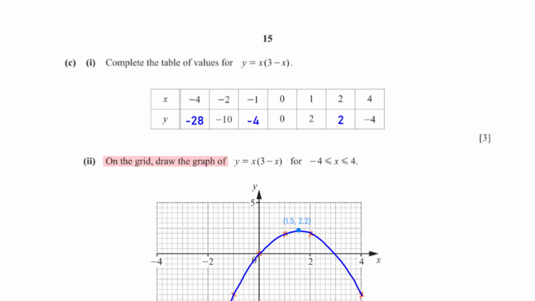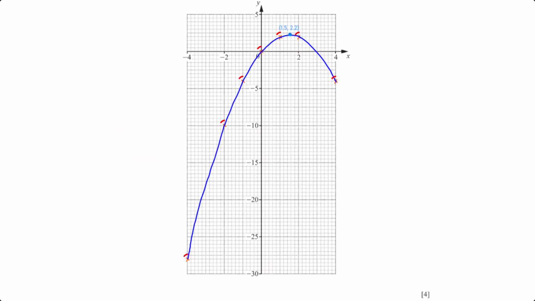On the grid, draw the graph of y equals x times (3 minus x), for x greater than or equal to -4 and less than or equal to 4. On the grid, we plot all the points in the table and connect the points with a smooth line.